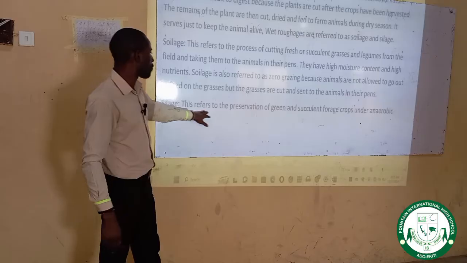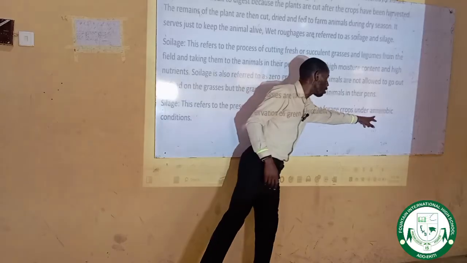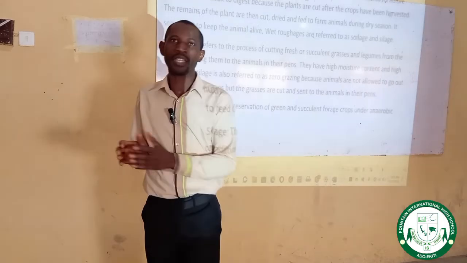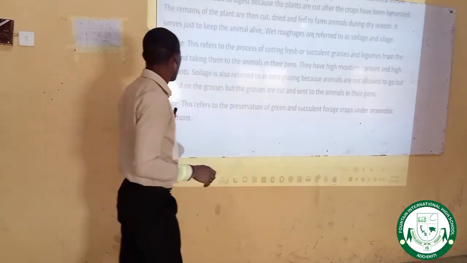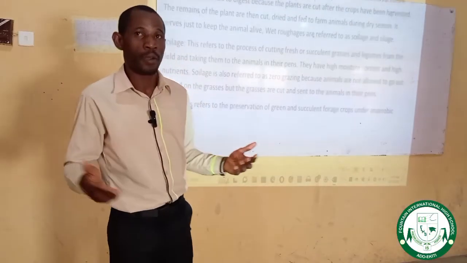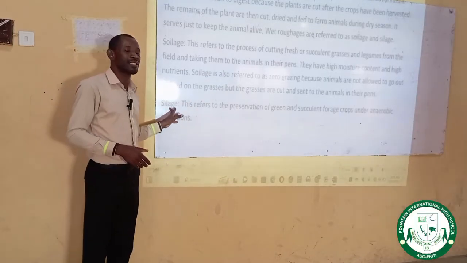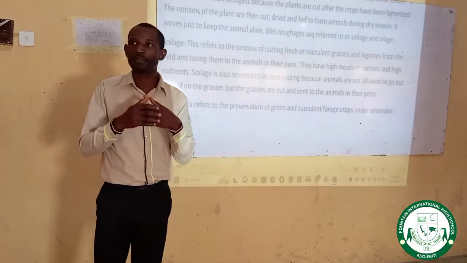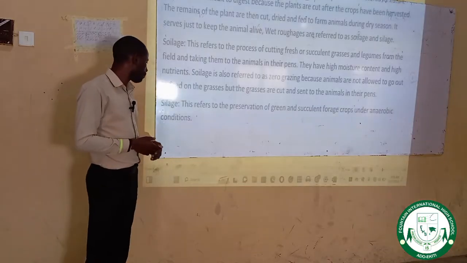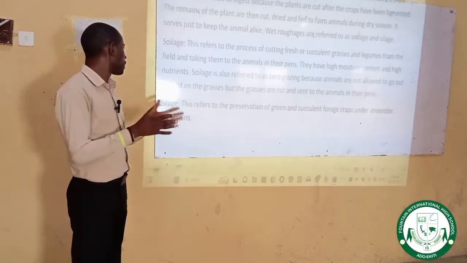There is silage here. This refers to the preservation of green and succulent forage crops under anaerobic conditions. The meaning of anaerobic is in the absence of oxygen. In other words, silage is prepared under fermentation. In your first common exam, you can come across this, both in internal and external examinations. Out of these roughages, it is silage that is produced in the process called fermentation, under anaerobic conditions. Please take note of this.